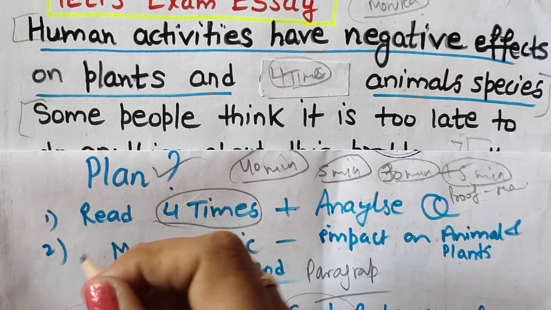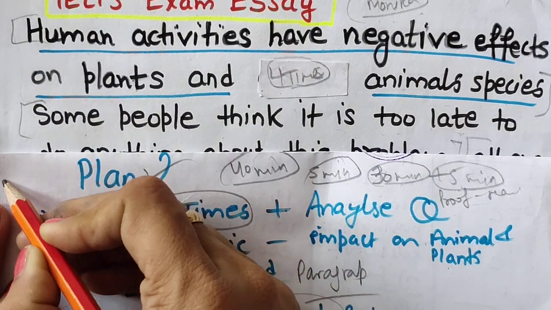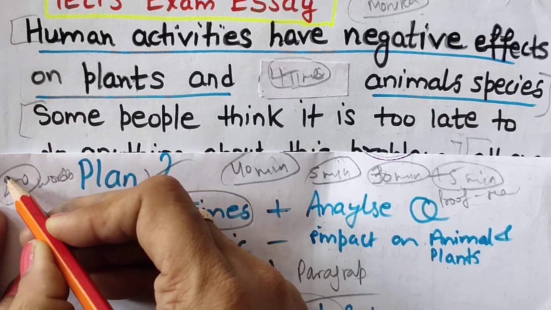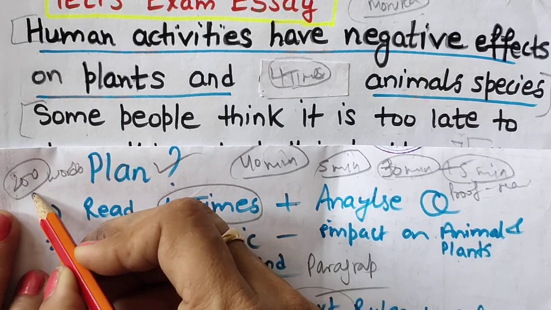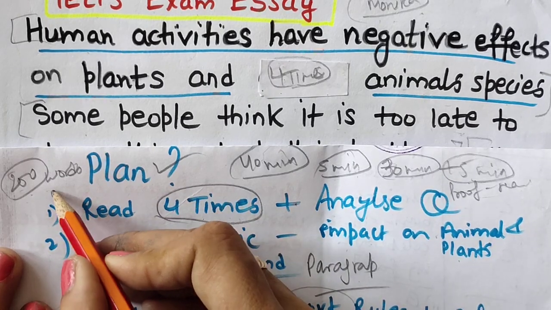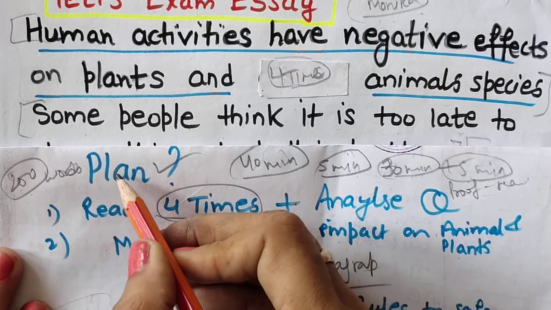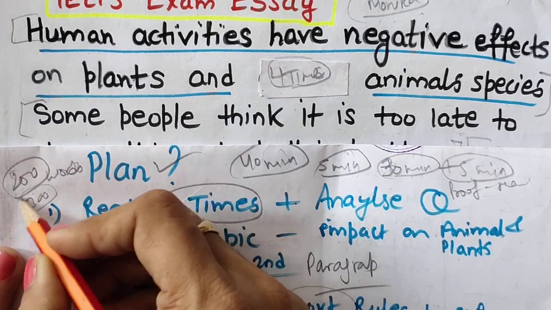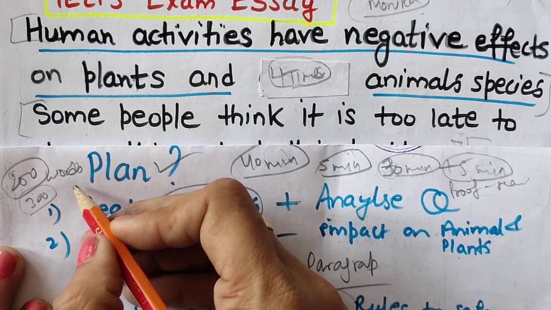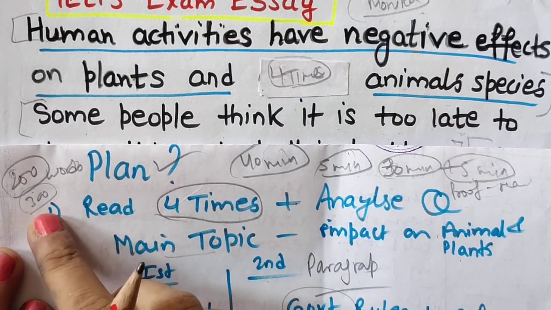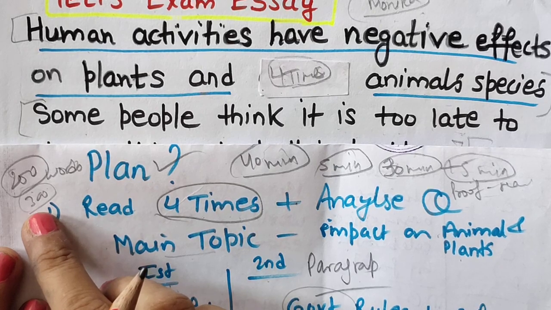Okay, and how many words? Don't just stick to your 250 words. This is the minimum word requirement, but if you are writing a good, free-flowing essay according to the topic, then around 300 words will definitely come out. 300, 330 or 320, you can write it. A good essay will consist of at least these words.